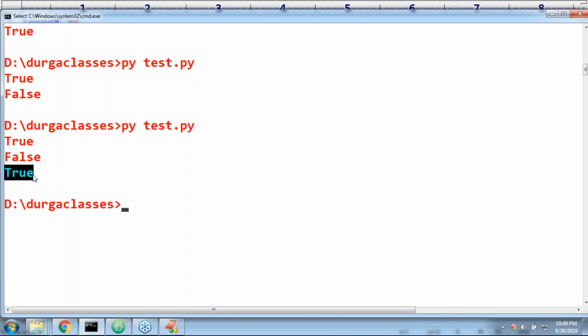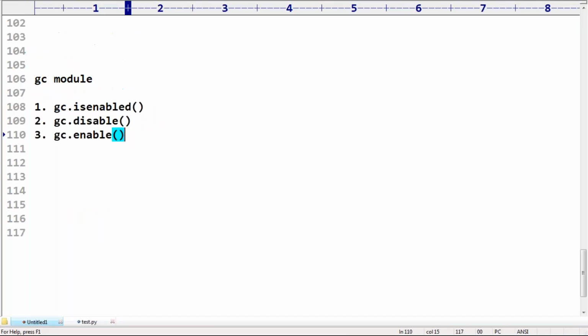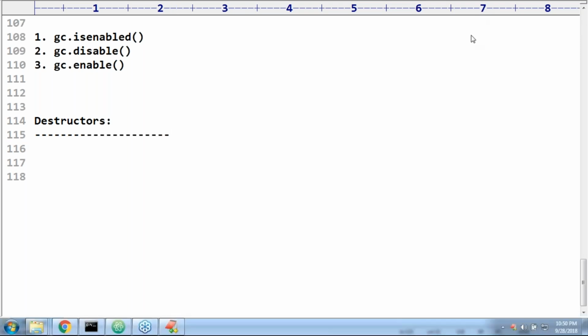What is the next topic we need to talk about? The destructor concept. The constructor is already completed. Now we need to talk about the destructor. So tomorrow we will discuss this concept, don't worry, with a fresh mind.